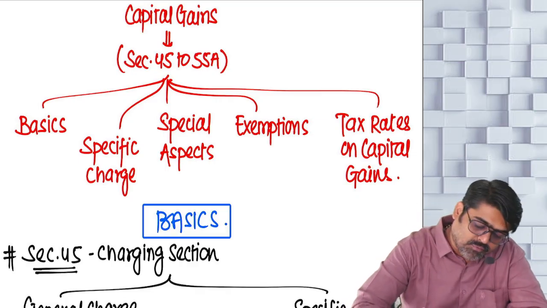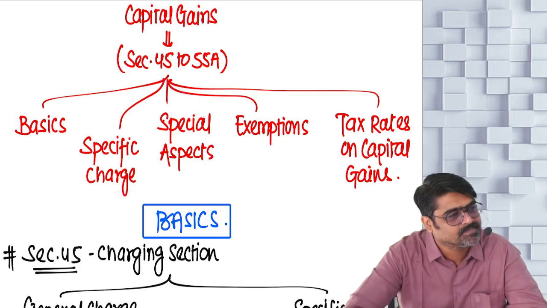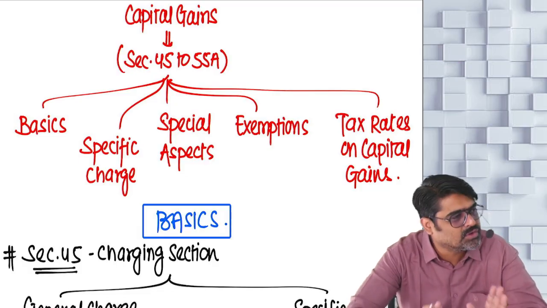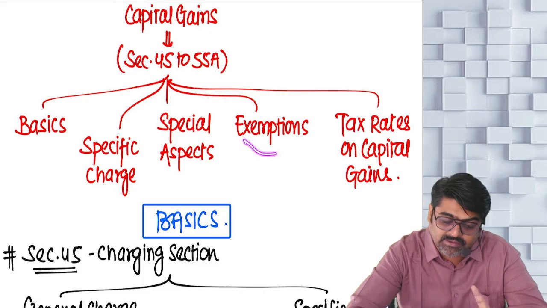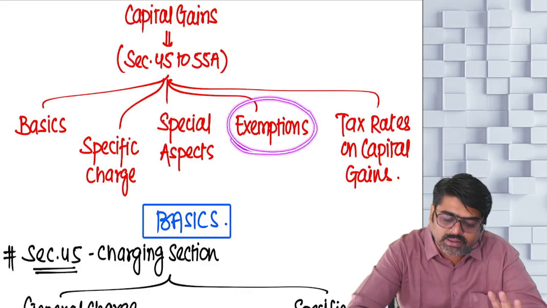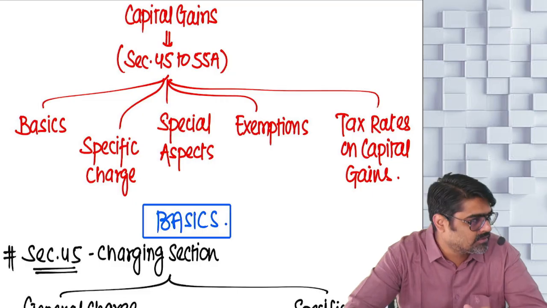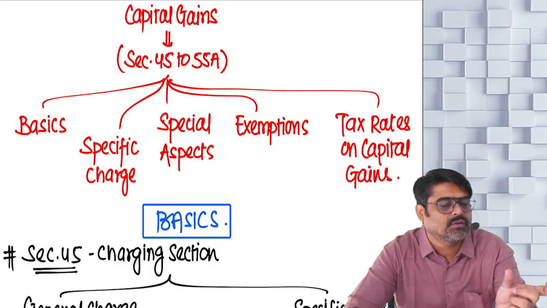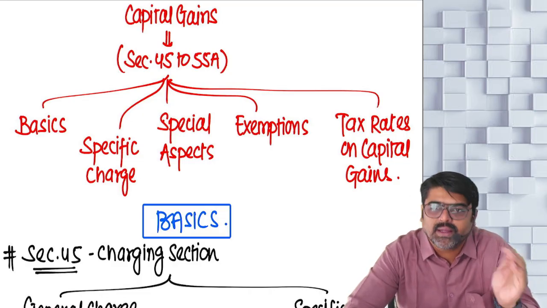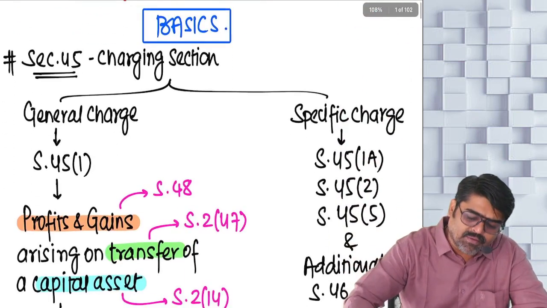So if you do this entire part and you leave exemptions and you are going for the exam, understand that if a capital gain question is there, majority of the times they will ask you exemptions also in that capital gain question. So not doing this means you are trying to lose your marks, because in the main question of capital gain, without exemption, normally they don't frame the questions. Now one by one we'll start the different parts.